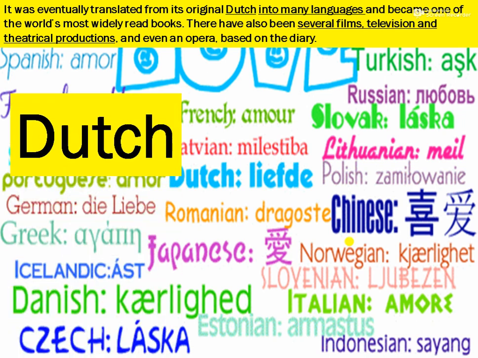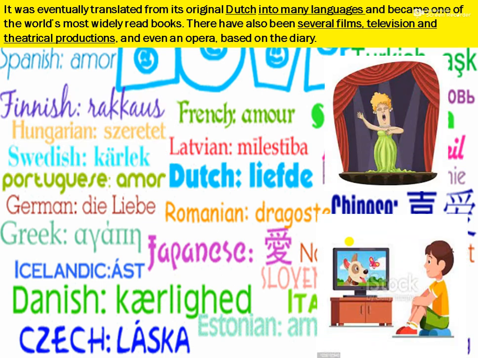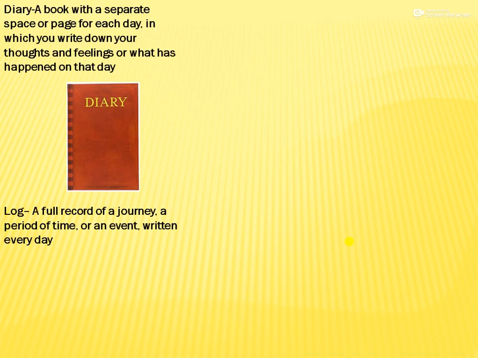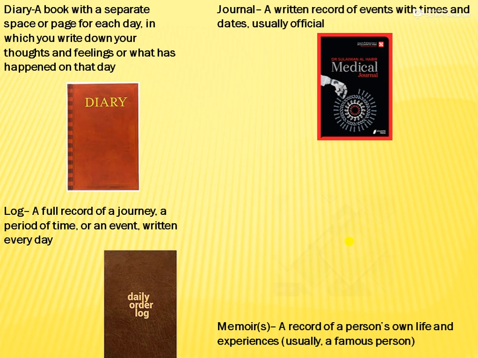Dutch is the only language in which it was originally written, and then it was translated into many other languages and books, and also several films, television and theatrical productions, where even an opera was done based on the life of Anne Frank.